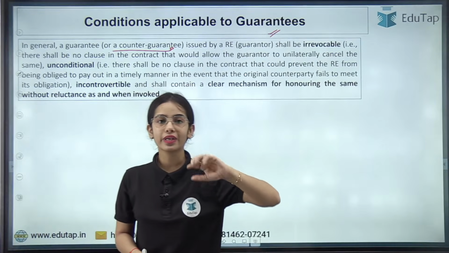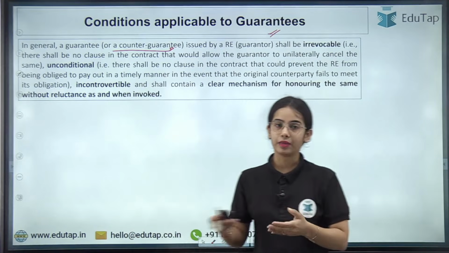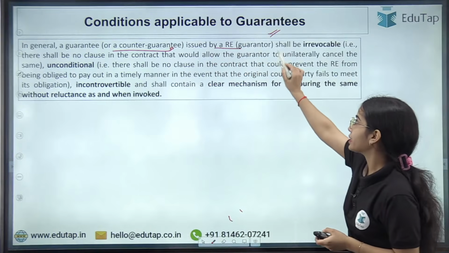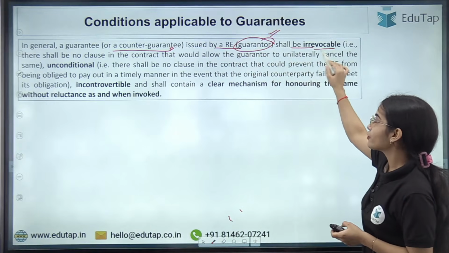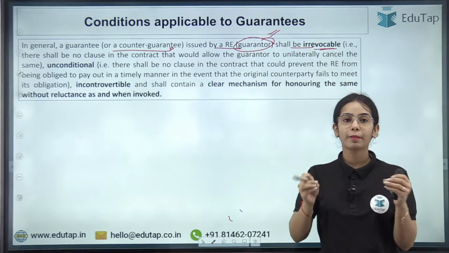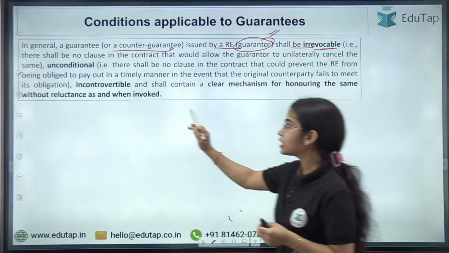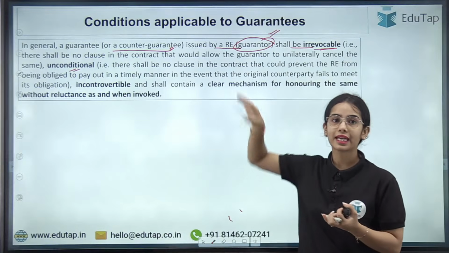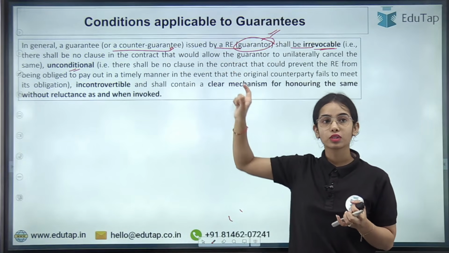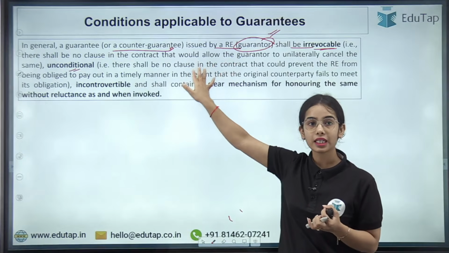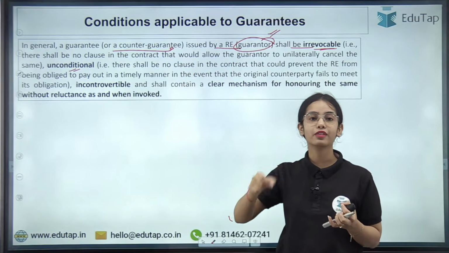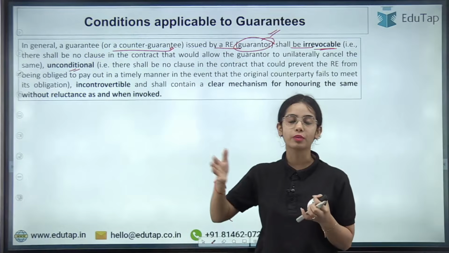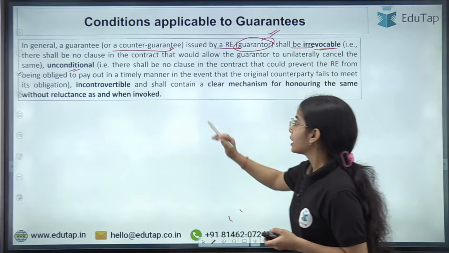So, that is counter guarantee. Okay. So, in general, a guarantee or a counter guarantee issued by a regulated entity, that is the guarantor, shall be irrevocable, that cannot be revoked by the regulated entity. Unconditional, that means there should be no clause where it is said that the guarantor does not have to pay. In any case, the guarantor will have to pay in case of default by the obligor. Okay.